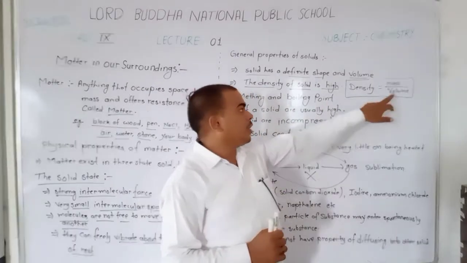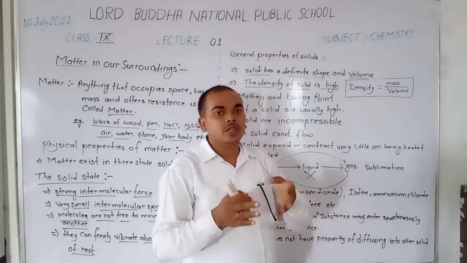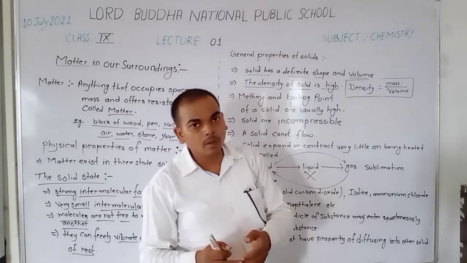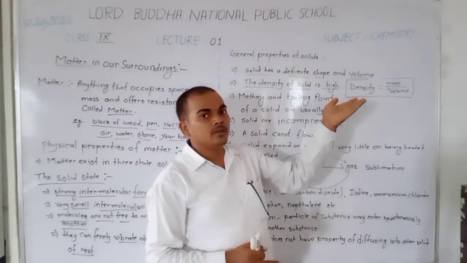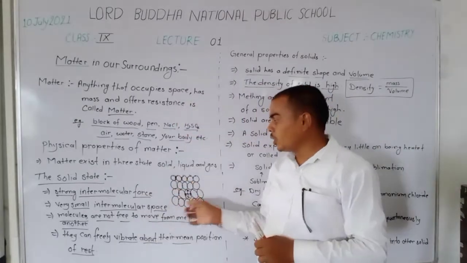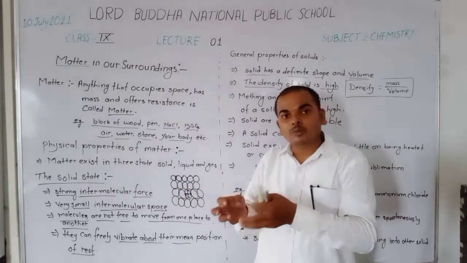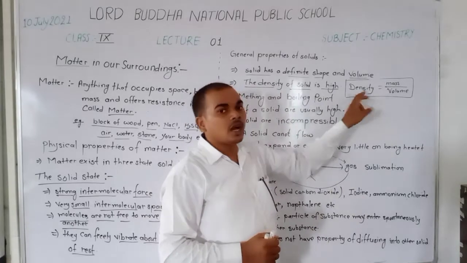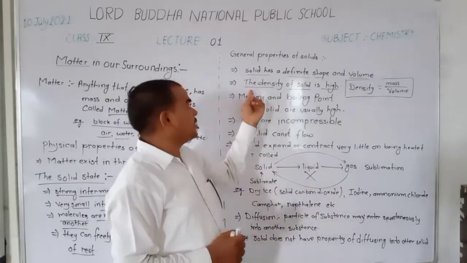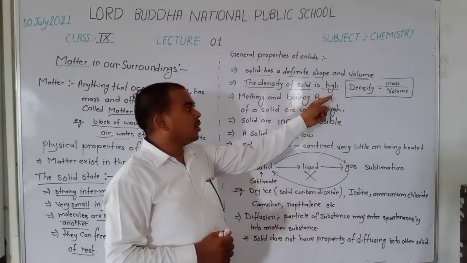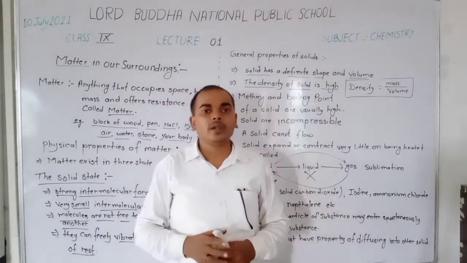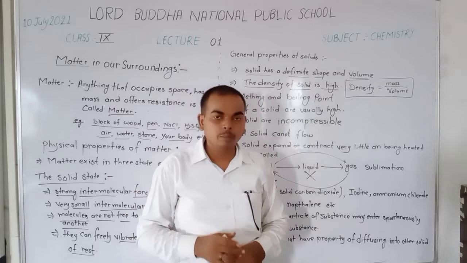That means when volume is high, density is low. When volume is low, minimum, then density is high. In solid, there is no volume between the particles. That means volume is minimum in solid. Therefore, density is high. The density of solid is high because the volume between the molecules of solid is very low, minimum.